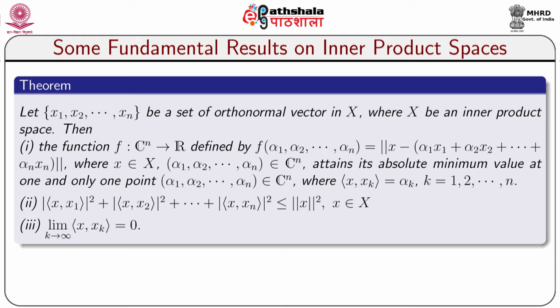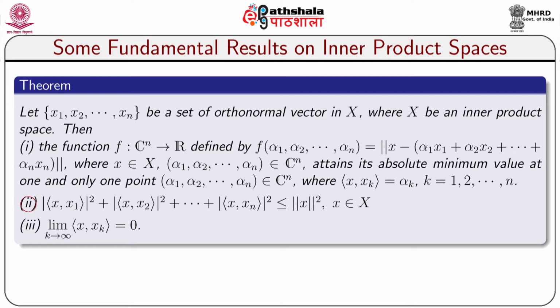Let x1, x2, ..., xn be a set of orthonormal vectors in X, where X is an inner product space. Then, number 1: the function f from Cn to R defined by f(alpha 1, alpha 2, ..., alpha n) = norm of x minus (alpha 1 x1 + alpha 2 x2 + ... + alpha n xn), where x belongs to X and (alpha 1, alpha 2, ..., alpha n) belongs to Cn, attains its absolute minimum value at one and only one point (alpha 1, alpha 2, ..., alpha n) in Cn, where inner product of x and xk equals alpha k, for k equal to 1 up to n.